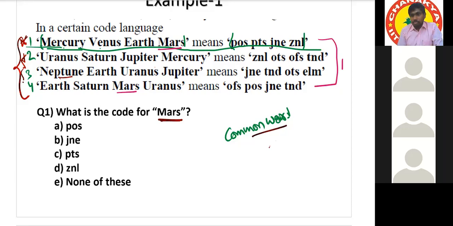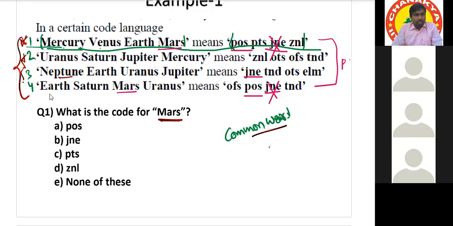But it cannot be JNE since in the third line, Earth is given and Earth is JNE. POS is common as well as JNE is also common. But if you see the third statement, JNE is there on the right hand side, but there is no Mars on the left hand side. So that's why we can say JNE cannot be the code for Mars. Yes or no? Yes, sir. But JNE came thrice, sir. So JNE is the code for which one? JNE is the code for Earth.